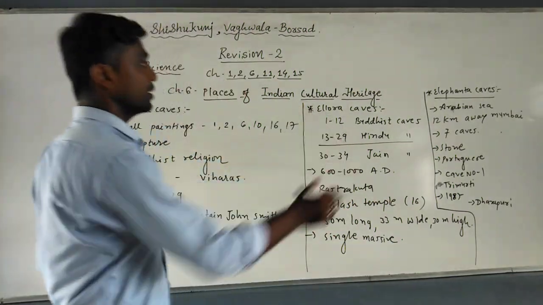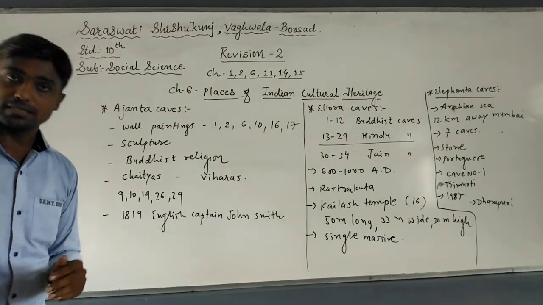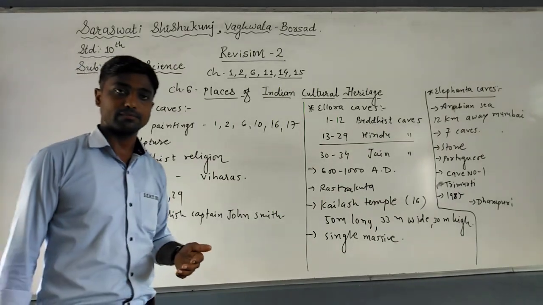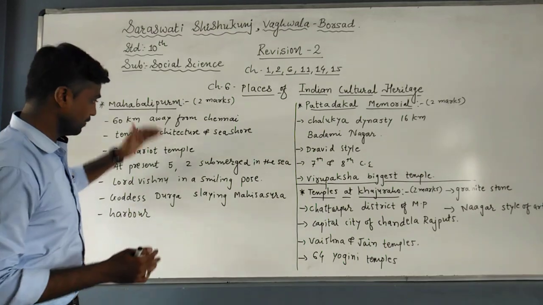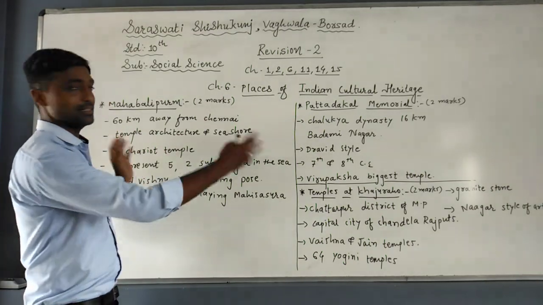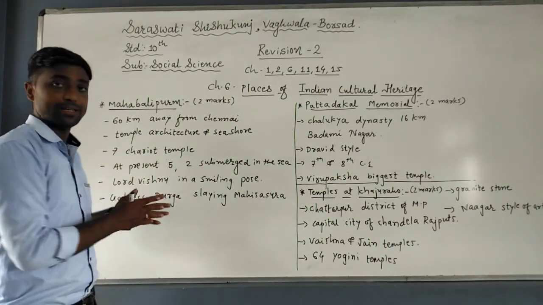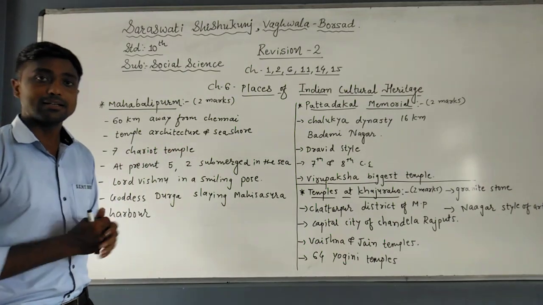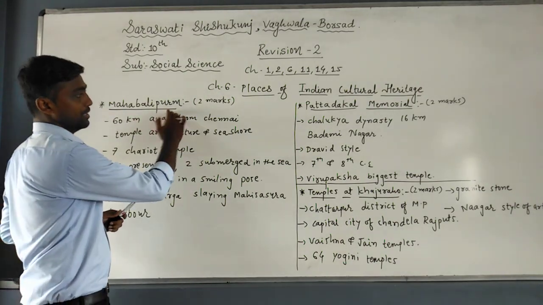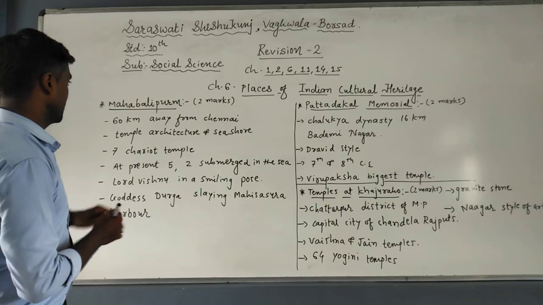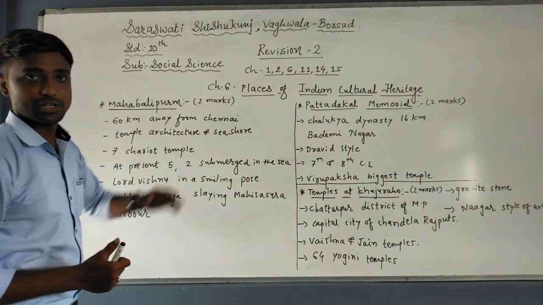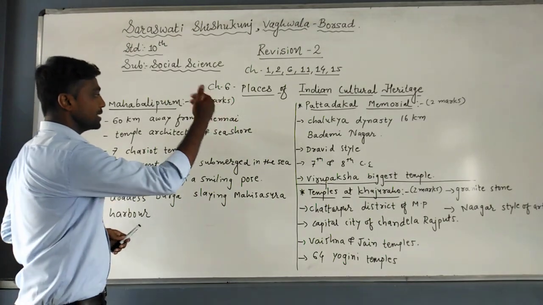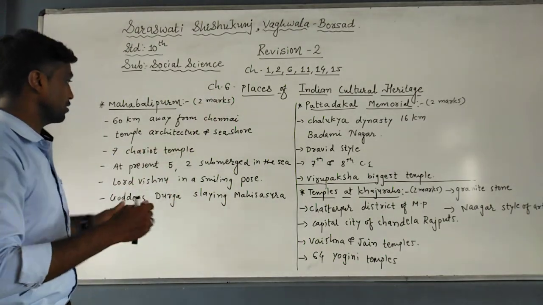Now here we have completed the 3 topics of chapter number 6. Now we turn towards the others. Students, I have written the questions with keywords. It means we can elaborate the sentences. Understood? You may have to turn the keywords into entire sentences. First one is Mahabalipuram. It may be asked for 2 marks. Now here it is written location. It is located 60 km away from Chennai.